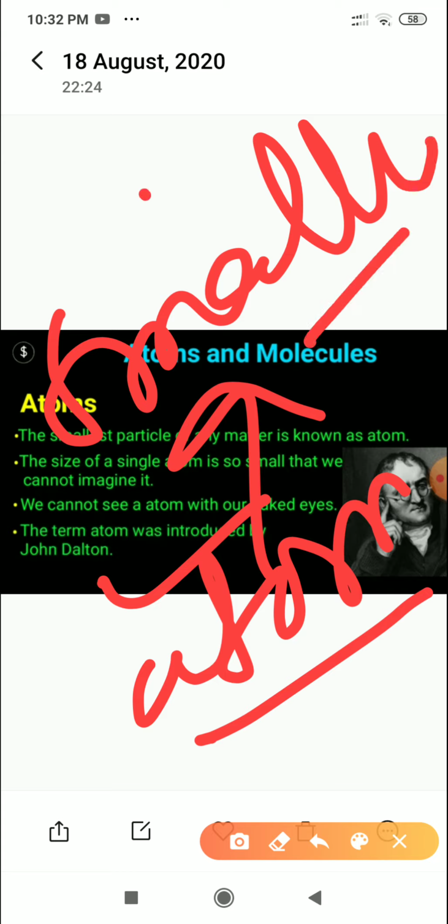ठीक है, although अभी आप पढ़ोगे कि the atom is also made up of subatomic particles called electron, proton and neutron. In the further chapter you are going to study about the structure of atom. ठीक है, so the explanation बढ़ते रहेगा in the next chapter, और अच्छे से और डिटेल में you are going to study about this atom. ठीक है, तो for this time, atom अब ये आपके लिए क्या है, this is the smallest particle of matter.